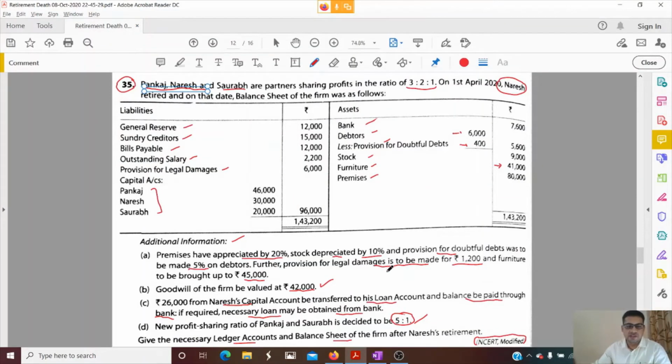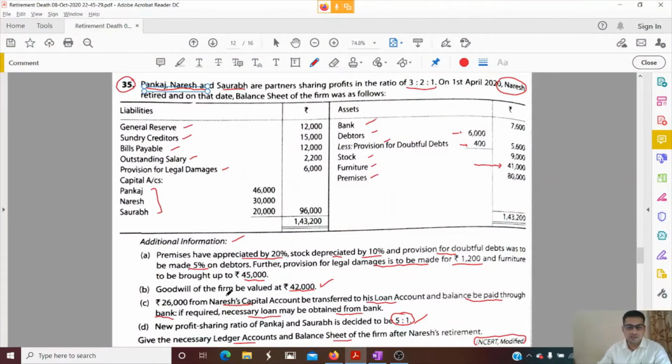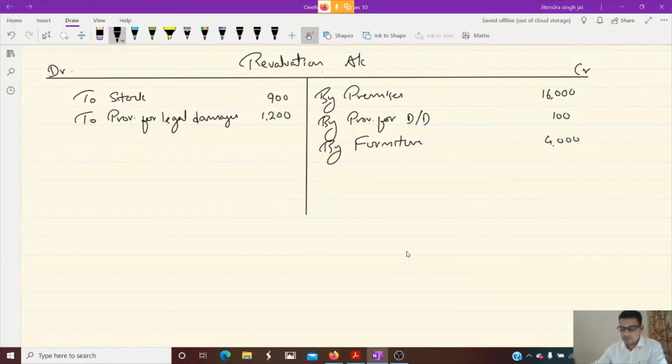And here furniture to be brought up to rupees 45,000, and here furniture is given 41,000. So we need to increase by 4,000. So it will come on the credit side, by furniture 4,000. Okay. Then goodwill, all points are over. Yes, children, all points are over. Let us do the total. 16 plus 4 is 20,100.